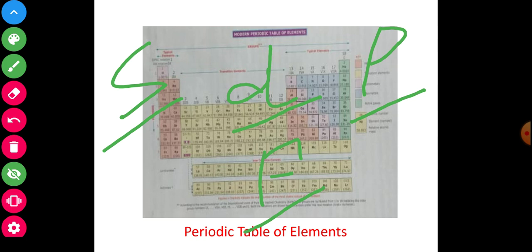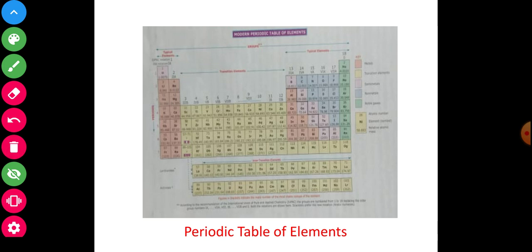Okay my dear students, very shortly you will revise, otherwise it will not be easy. So see and observe carefully. The periodic table is divided into 4 parts: S, P, D, F. What is the S block, P block, D block, F block? Now in detail we will say about S, P, D, F. See and observe the next picture shortly, in a simple way.